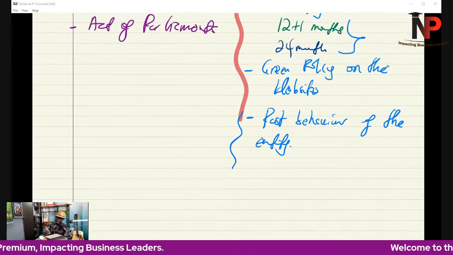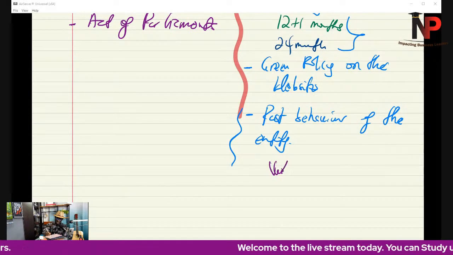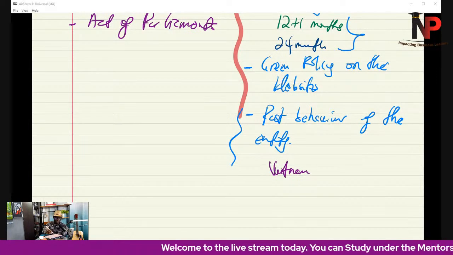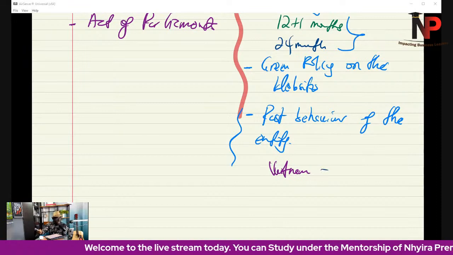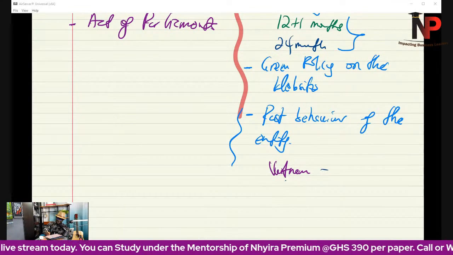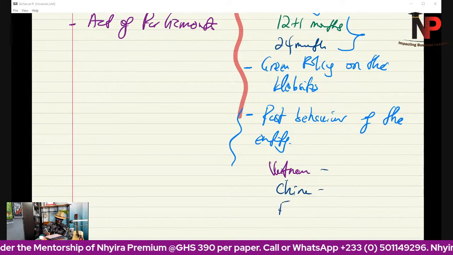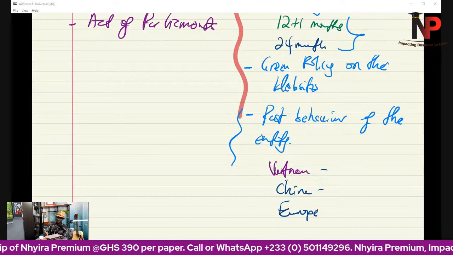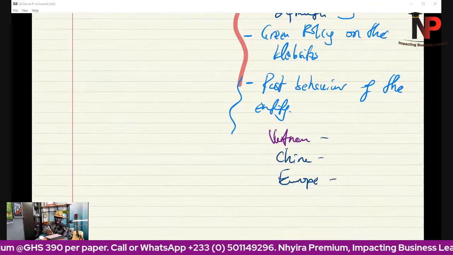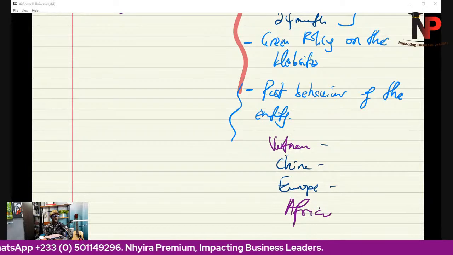Let's say that they went to Vietnam and carried out an activity in Vietnam and they did restoration. They went to China, they carried out an activity in China, they did restoration. They went to another country, maybe in Europe, and they did restoration. What the heck? If you come to Africa, you've got to do that because everywhere you go, you do it.